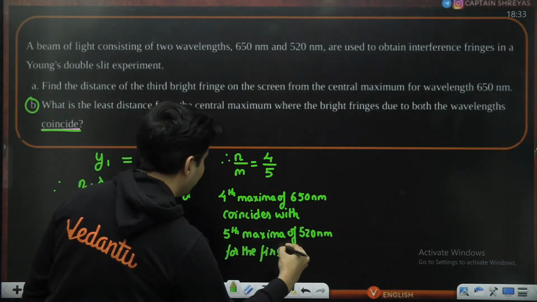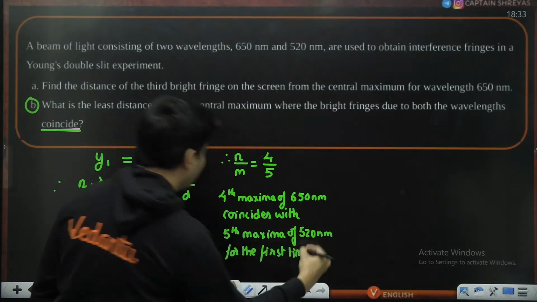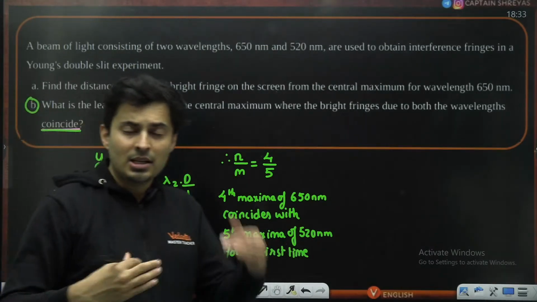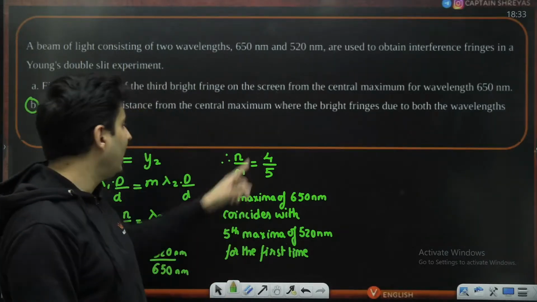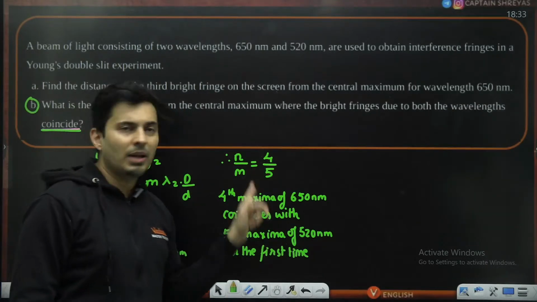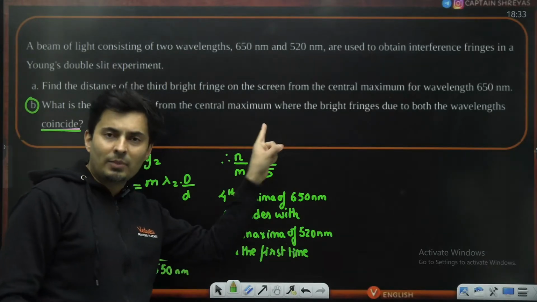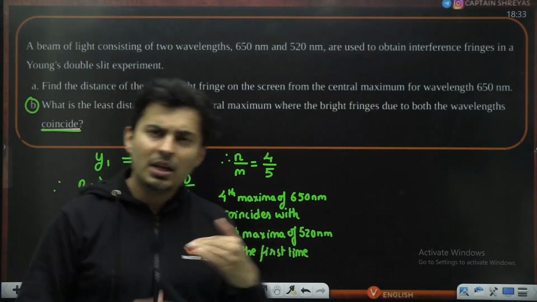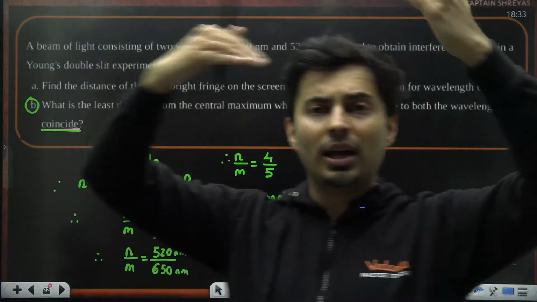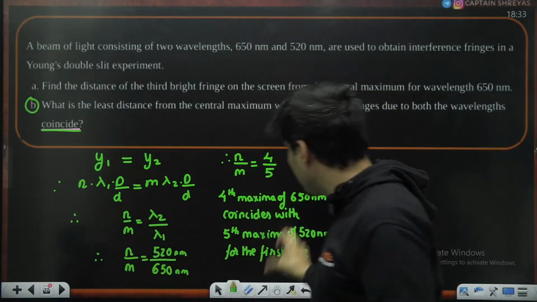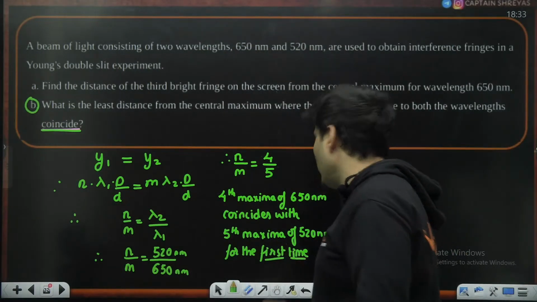For the first time. It's not like they will not coincide again. They will coincide, but again that coincidence will happen at 8 and 10. Just multiply by 2. Then multiply by 3, it will be 12 and 15. So 12th maxima will coincide with 15th maxima. So those coincidences will keep on occurring later on. But this is the first time this coincidence will occur.